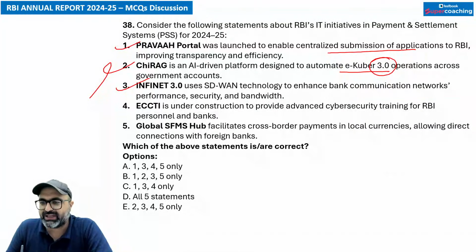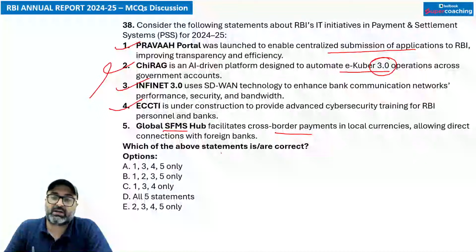Enterprise Computing and Cybersecurity Training Institute is being constructed for advanced cybersecurity training. So that is correct. Global SFMS Hub, Structured Financial Messaging System Hub, facilitates cross-border payments in local currencies, allowing direct connections with the foreign banks. That is also correct.